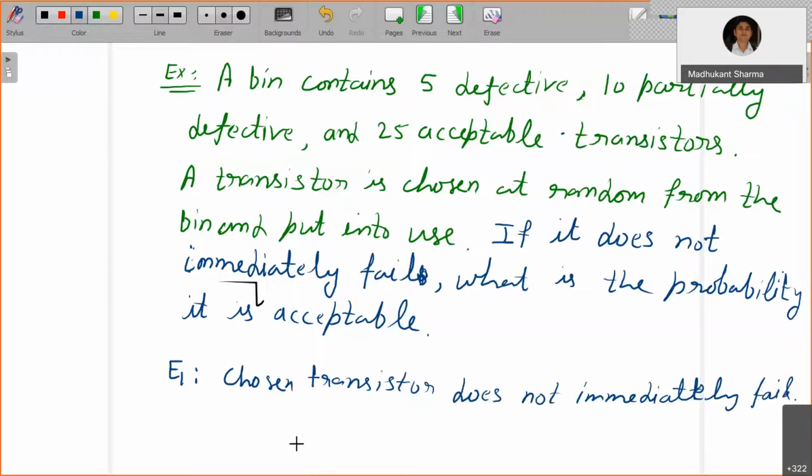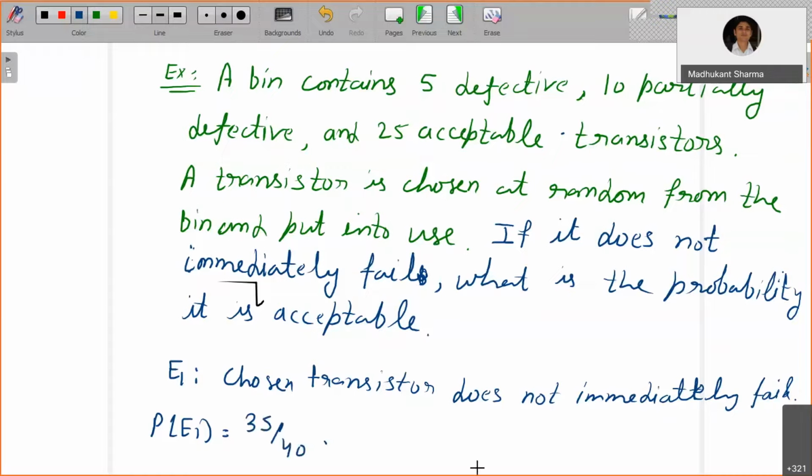What is the probability of E1? A transistor does not immediately fail means it is not defective. It may be partially defective, it may be an acceptable transistor. So 25 plus 10, that is 35. Out of a total of 40 transistors, 35 are favorable. So that is going to be 35 by 40.